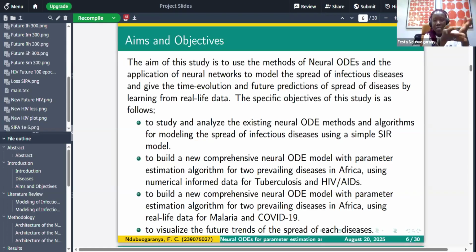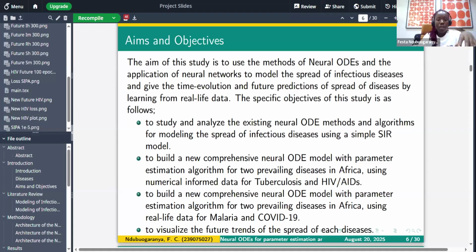So we try to normalize so it will be in the range of 0 and 1, so that the network can actually capture the trend of each compartment without a particular compartment dominating the training process. Then for training the network, we work with a loss function and an optimizer. For this study, we worked with an Adam optimizer, and for the loss function, we use the mean squared error.